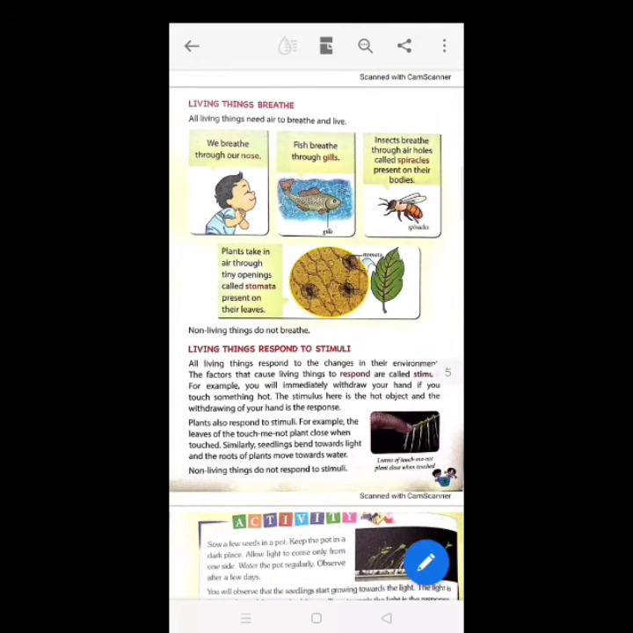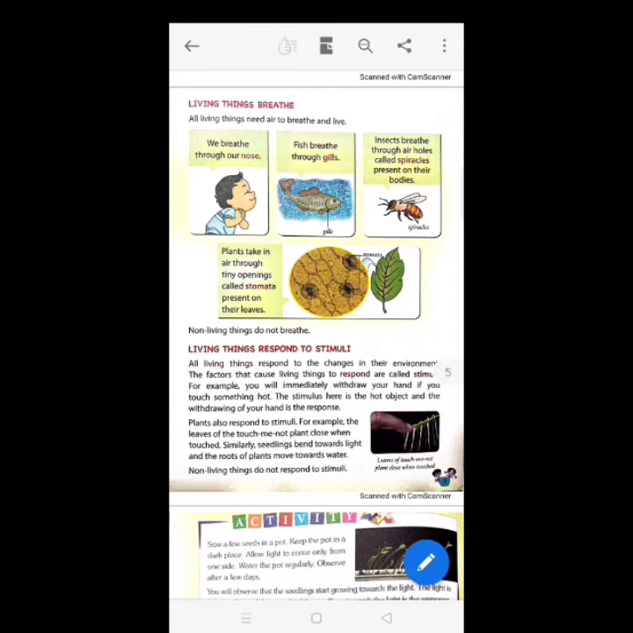living things breathe. All living things need air to breathe and live. We breathe through our nose, fish breathe through gills, insects breathe through air holes called spiracles present on their bodies. Plants take in air through tiny openings called stomata present on their leaves. Non-living things do not breathe.